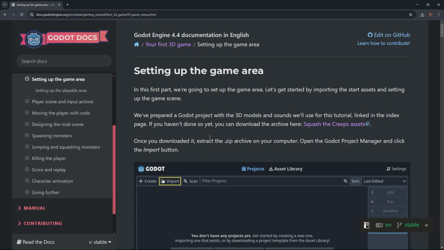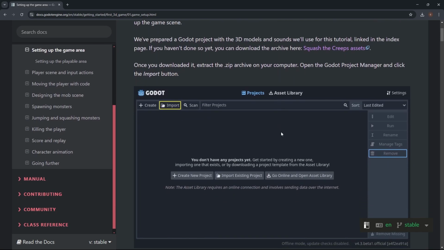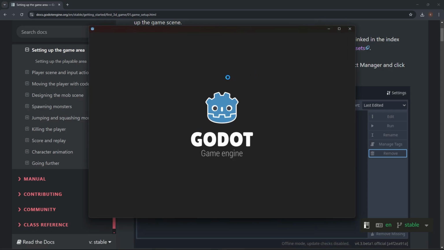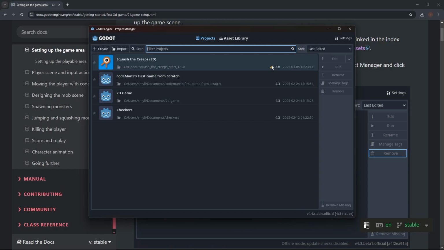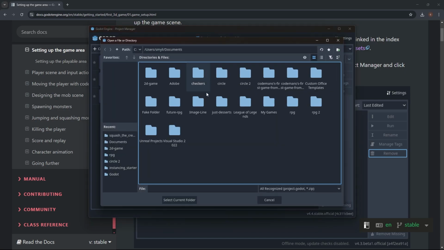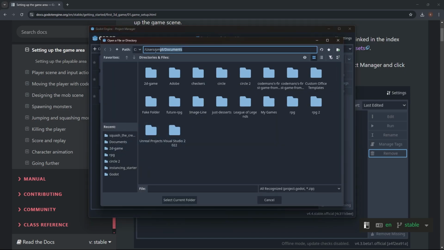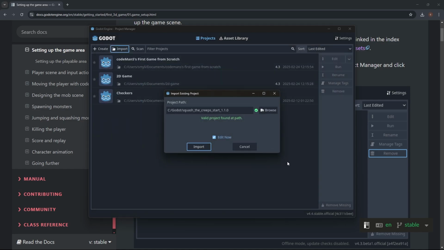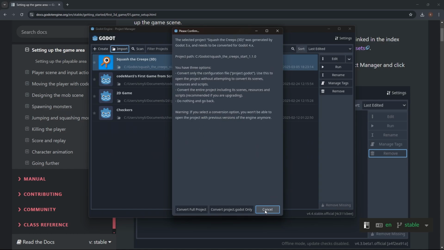All right, so once we download it, extract it, open the Godot project manager and click import. Where's that? Here. And let's remove this. Remove, import. And it's in Godot, so let's get everything but this slash. Go over to Godot and squash the creeps right here. Import it. Convert full project. That's what we're doing.